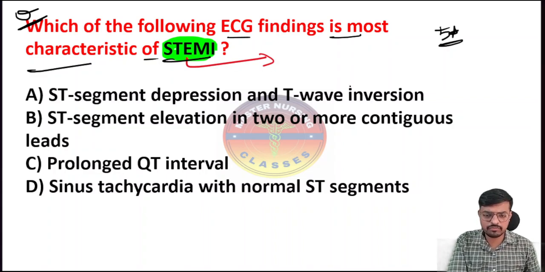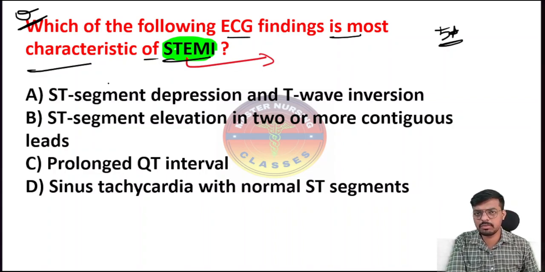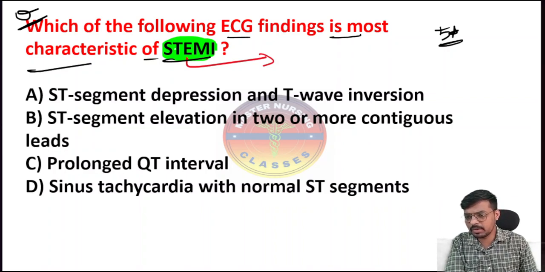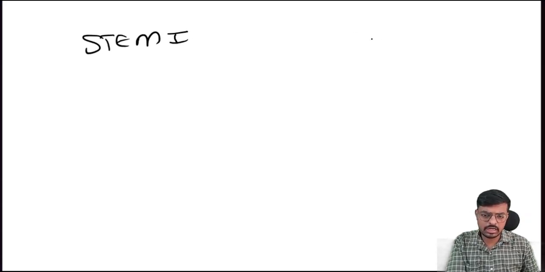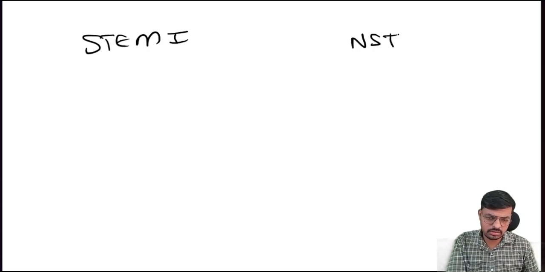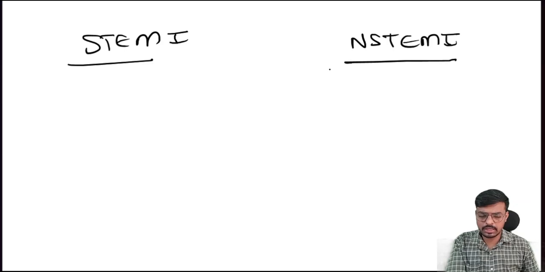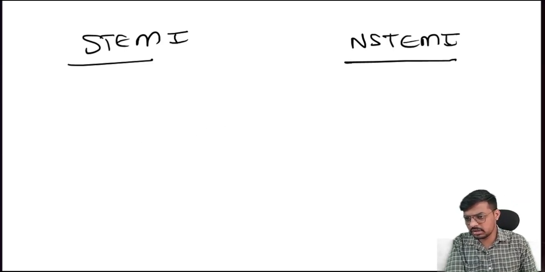So, friends, as all of you know, we have two types of myocardial infarction. One is the ST elevated MI and another one is the non-ST elevated MI. So, what is the difference between these? Let me explain. There is a very basic concept before going to the difference. You have to know that.